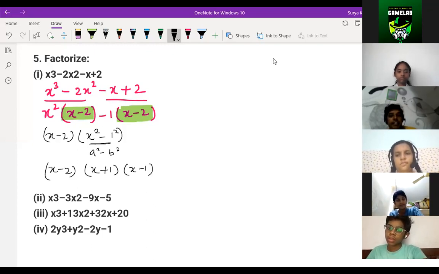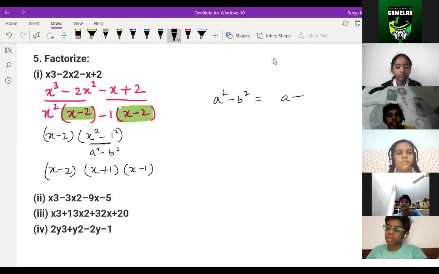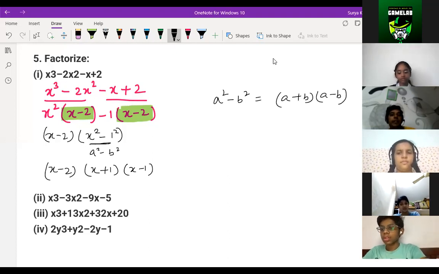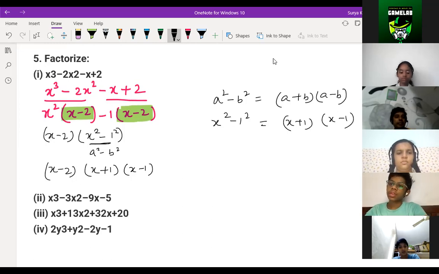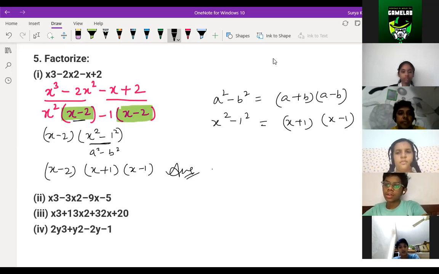Why are we writing this, children? You just remember that a square minus b square formula is a plus b into a minus b. If you don't know, you can write it if you want. So here a is x and b is 1, so you can write x plus 1 into x minus 1. Is it clear to everyone, children? Yes, sir. So this is the answer for your cubic polynomial. Is it clear? Yes, sir. All the time you will not get the same combination. You have to check. Sometimes it may differ also.